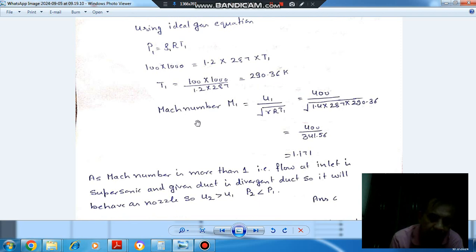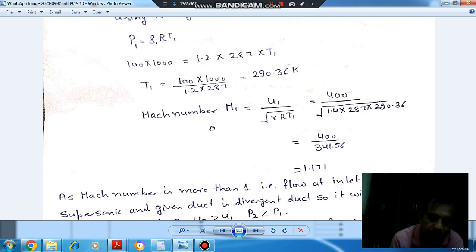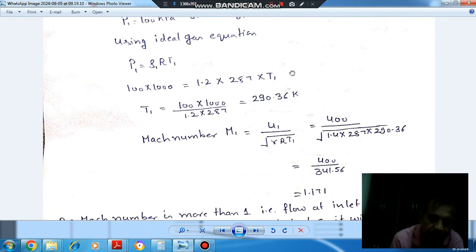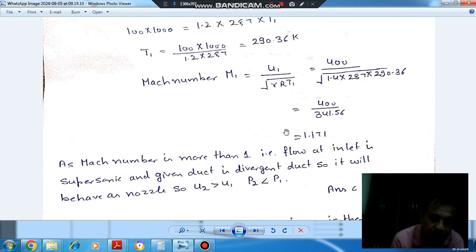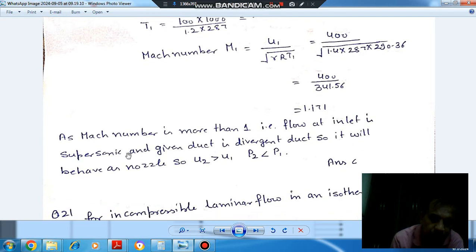Okay, and Mach number is U1 by root gamma RT, or we can say actual velocity by sonic velocity. So U1 is 400, gamma is 1.4, R is 287, T1 is 290.36. So Mach number at 1 comes out as 1.171, which is more than 1. It means the flow is supersonic.